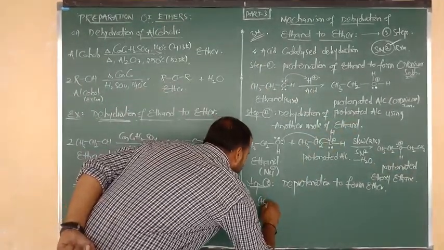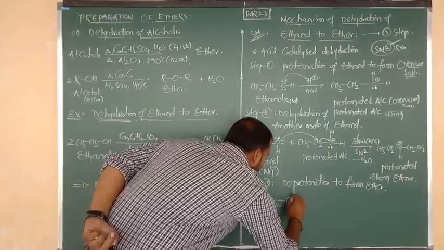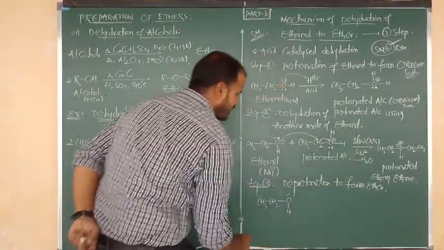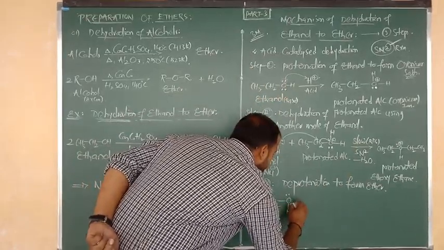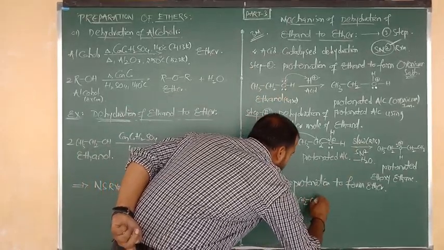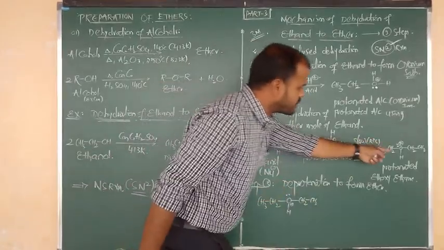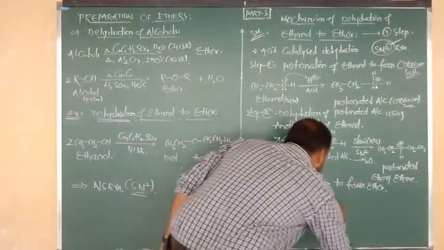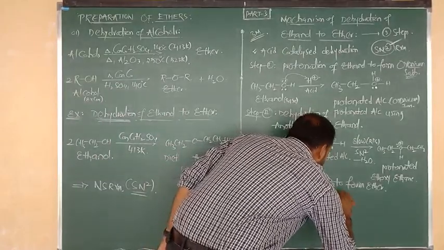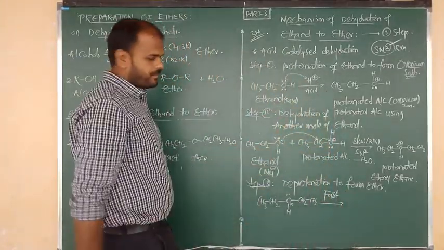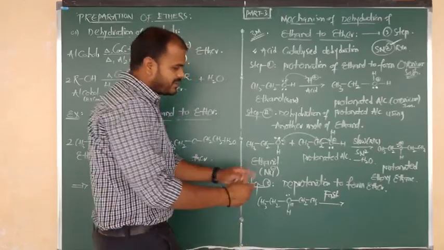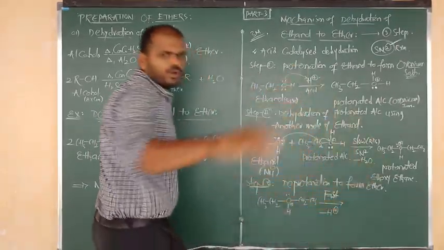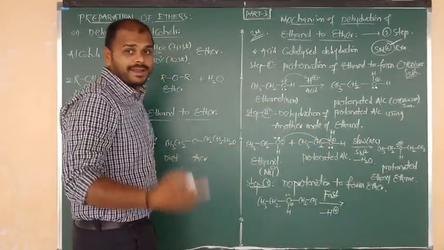CH3 bonded to CH2, CH2 bonded to O. Oxygen originally contains one lone pair, and here oxygen carries a positive charge. It is connected to CH2 and CH3. Such protonated formula I have written here as it is. Now it undergoes dehydration. Step 3 is the fast step here, and step 2 is the slow step. In that fast step, we have to do deprotonation, that is, we have to remove H plus. How to remove that H plus?